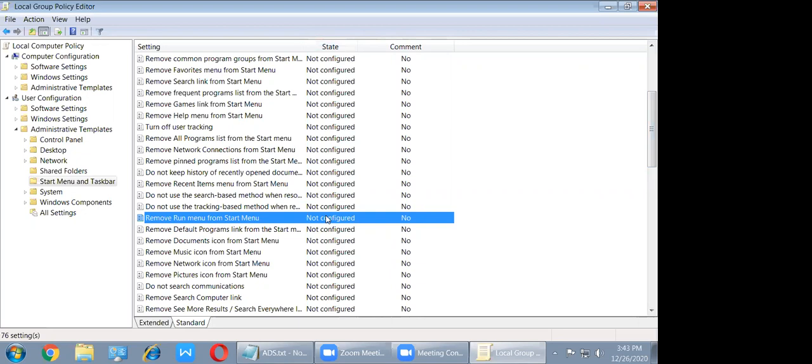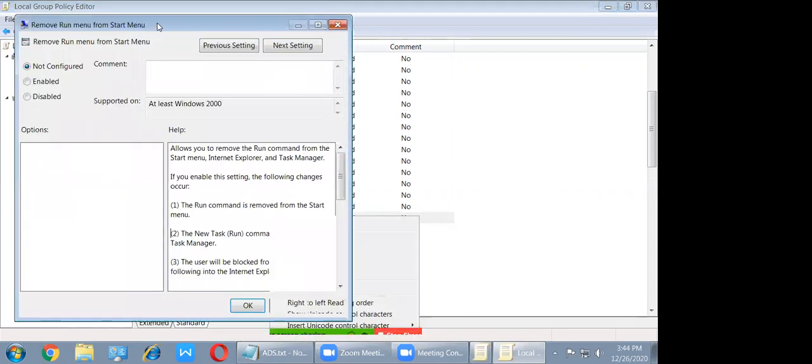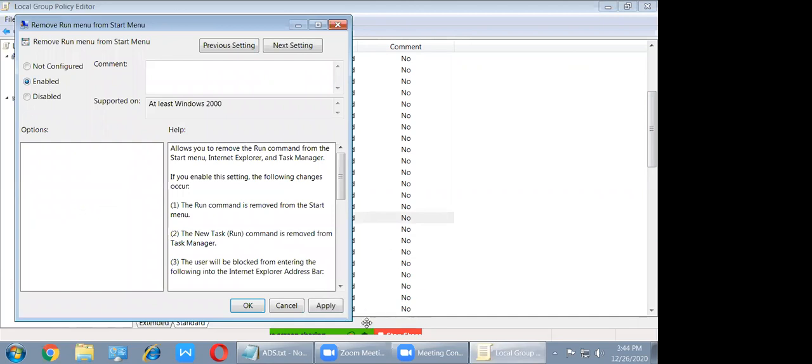Not configure means that is the operating system default behavior, right? Yes, sir. Default behavior means everyone can access, open. So when I open or right click edit or double click and open, so enable, apply, okay.